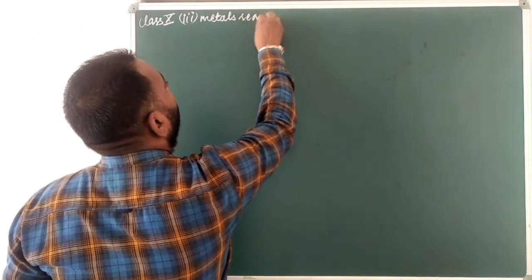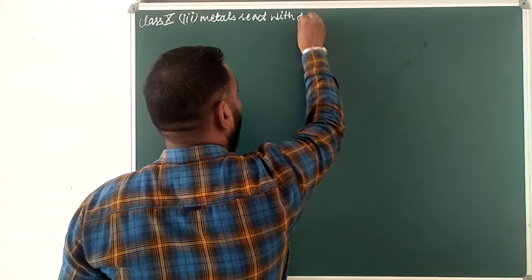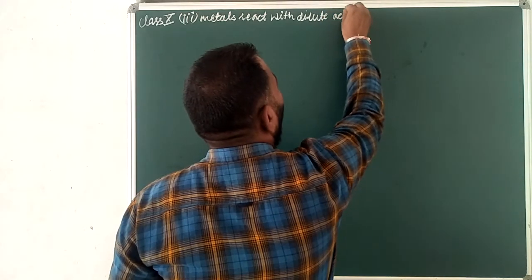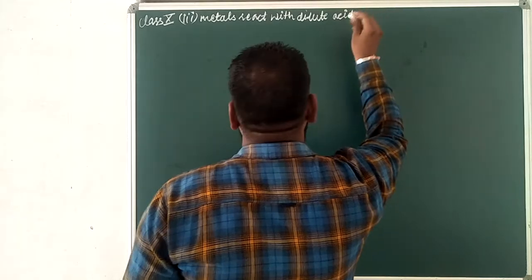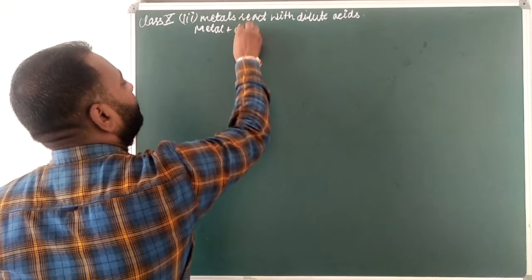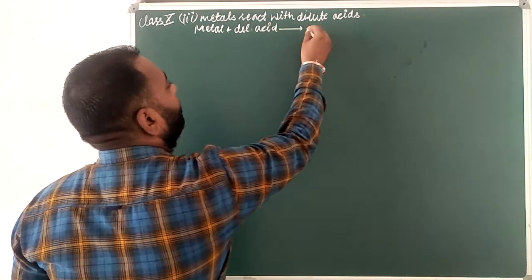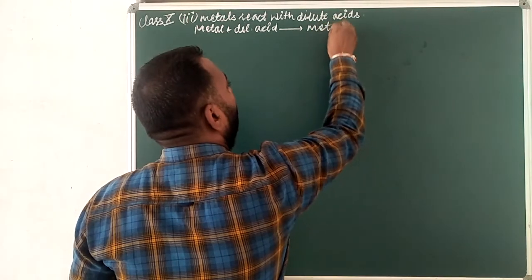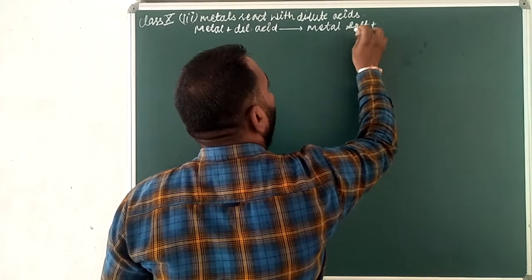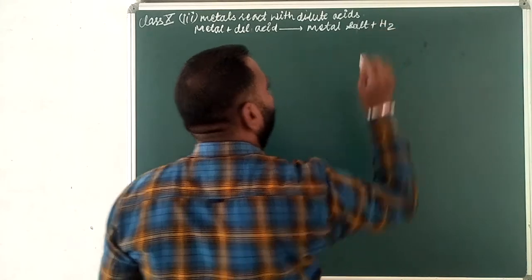Metals react with dilute acids. So it means metal plus dilute acid gives metal salt plus H2.